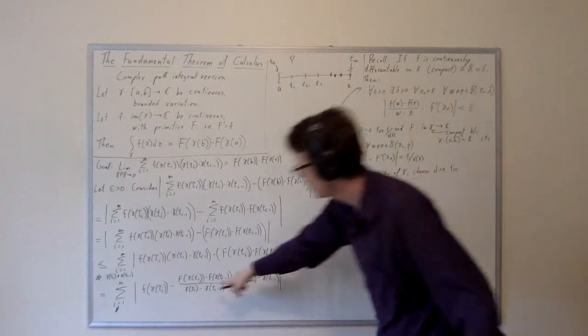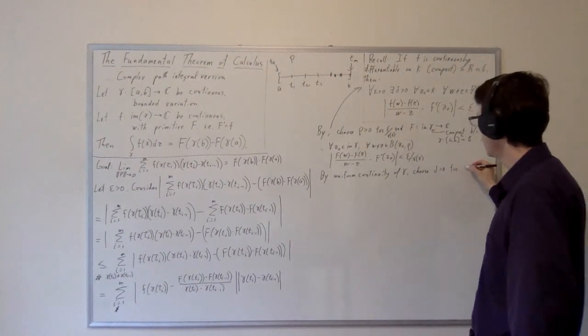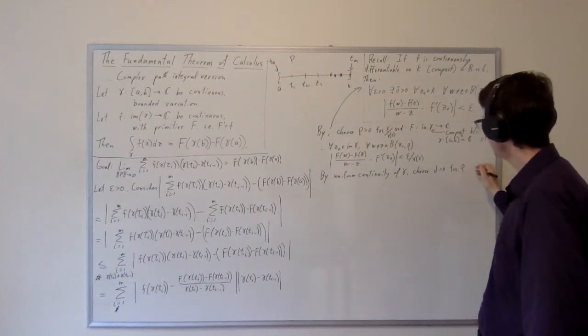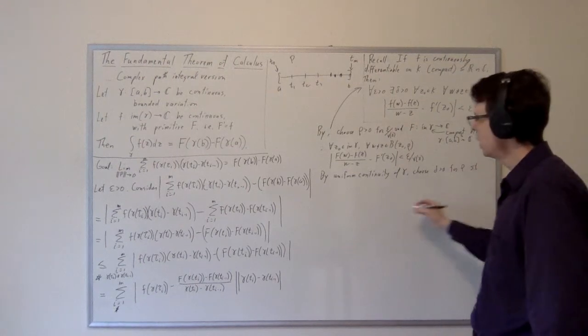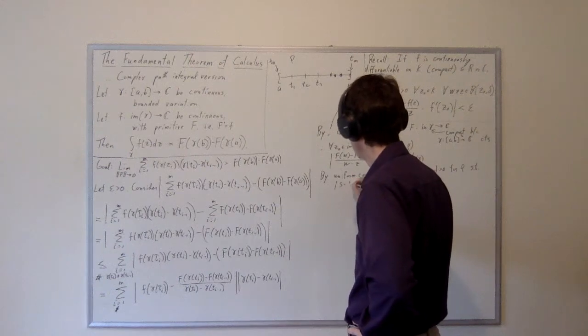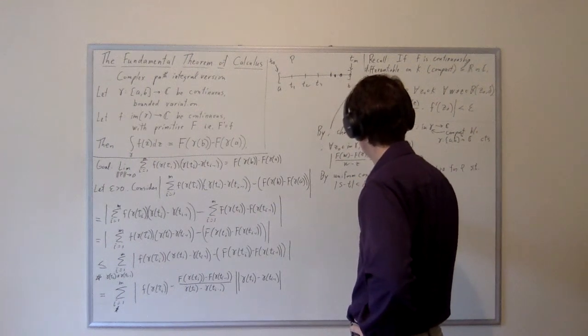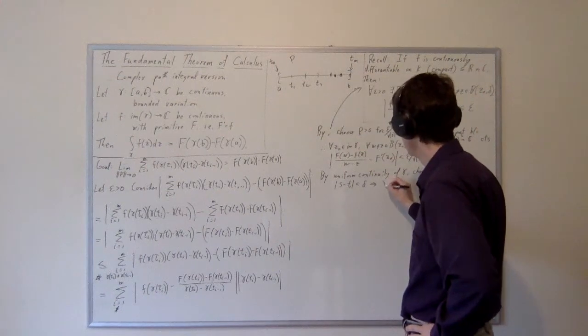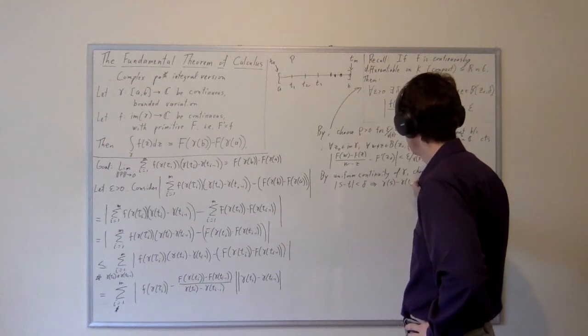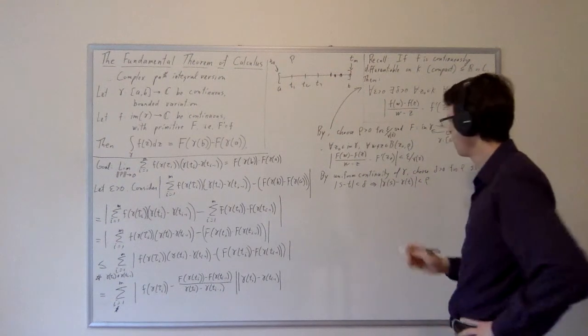Okay, so now what are we doing? We're trying to control these gamma t_i's and gamma t_(i-1)'s. We're going to choose a delta for rho, so that if |s minus t| is less than delta, then |gamma s minus gamma t| is less than rho.